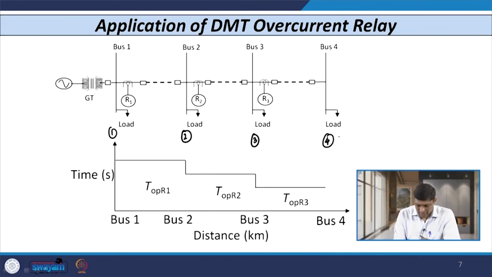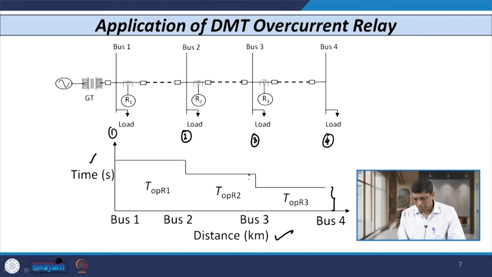You can see that I have given the operation of the definite minimum time relay with reference to the x axis, where I have taken the distance in kilometers, and on the y axis I have taken the time of operation of the relay in seconds. The relay R3 is very near to the load, so its time of operation is the lowest, and as we move from load towards the source, the next relay is R2.